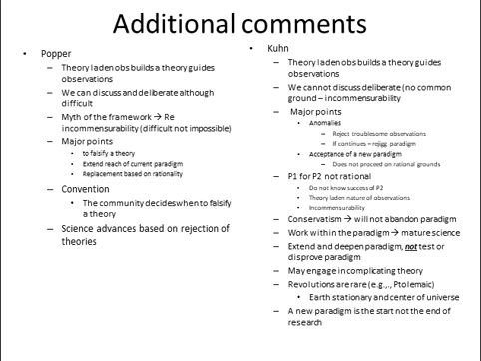The major points for his perspective: to falsify theory, extend the reach of the current paradigm, and replace based on rationality. Convention: the community decides what to falsify a theory, and science advances based on the rejection of theories. So that's Popper's take on some of the ideas of Kuhn here, as well as re-emphasizing some of the focuses that Popper had. When it comes to Kuhn, theory-laden observations, a theory guides observations. We can't discuss and deliberate, there is no common ground; that's incommensurability.